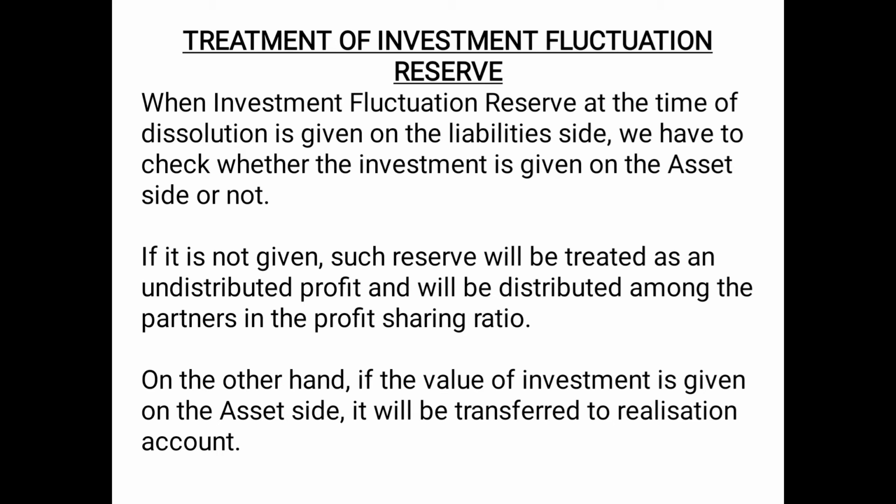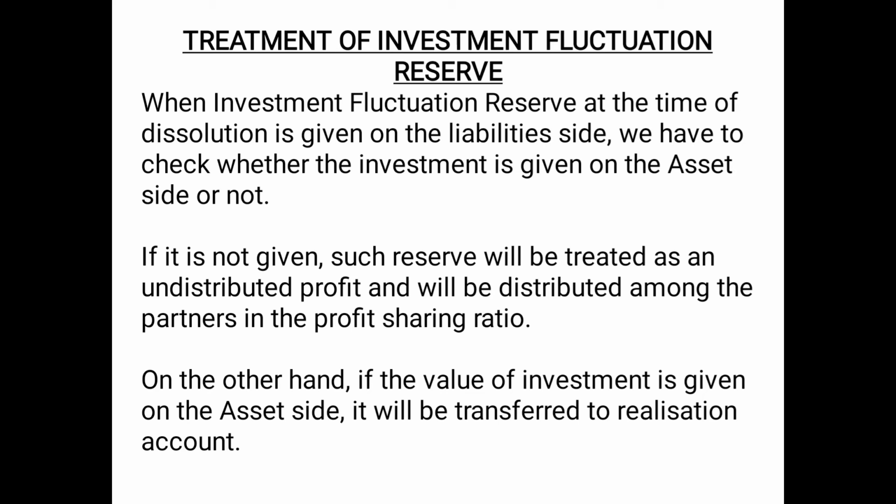If it is not given, such reserve will be treated as an undistributed profit and will be distributed among the partners in the profit sharing ratio. On the other hand, if the value of investment is given on the asset side, it will be transferred to realization account. So there can be 2 cases. If investment fluctuation reserve is given on the liability side of the balance sheet, we need to check whether investment is given on the asset side or not.